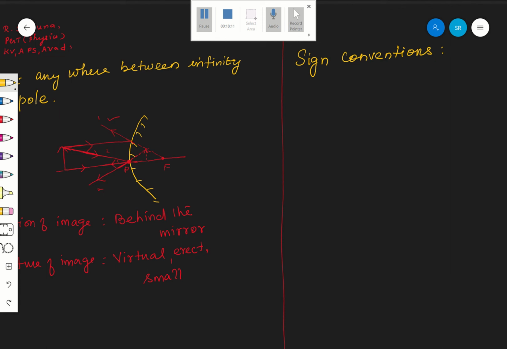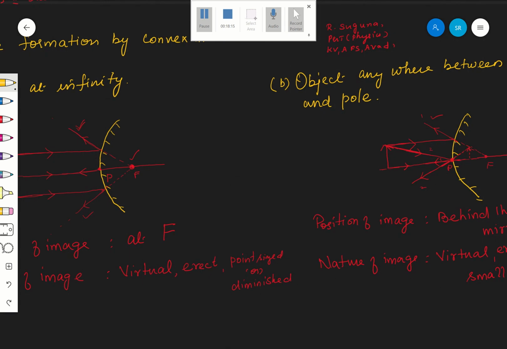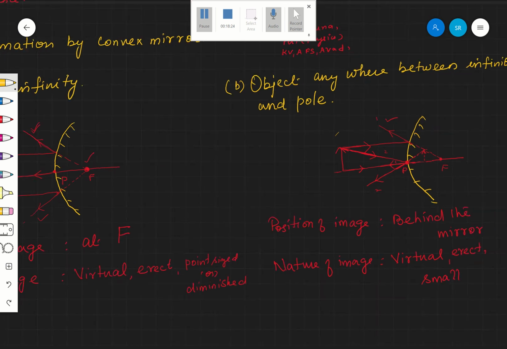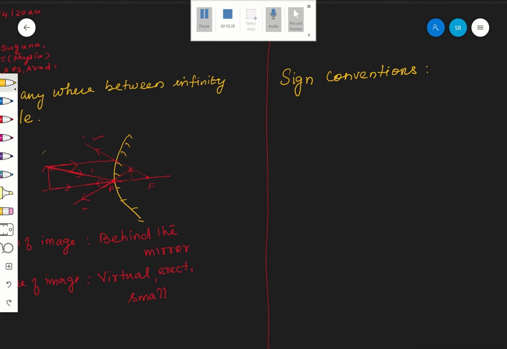To the left of the mirror. See here, the first and second diagram. The object is at infinity, and here the object is kept to the left, always. It is to the left of the mirror only, whether it is a concave mirror or a convex mirror. If you go through all the ray diagrams, you will see this.